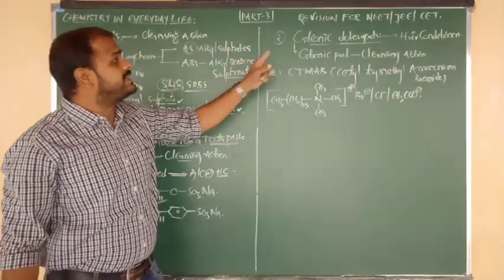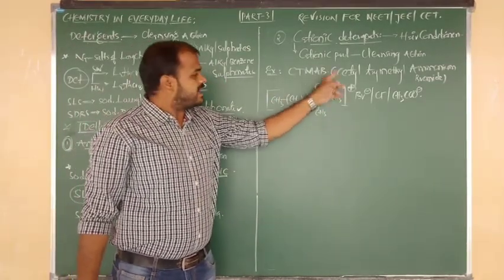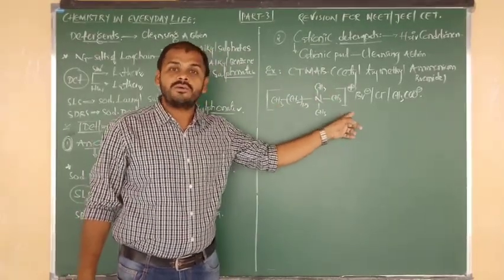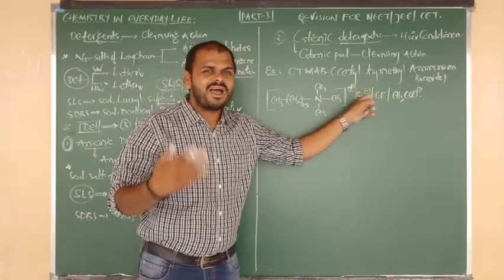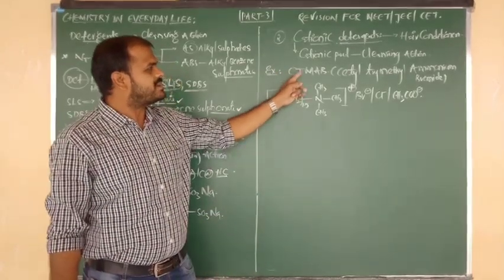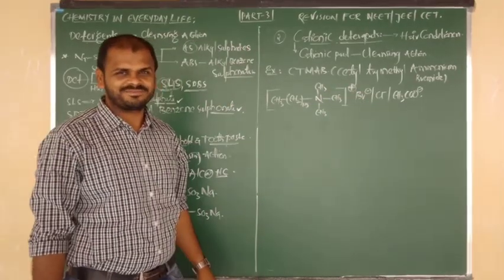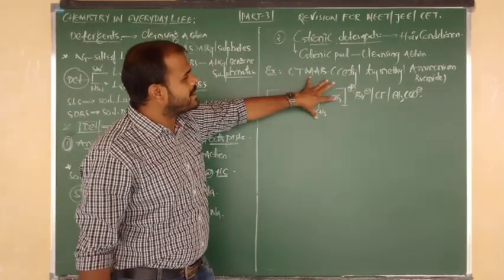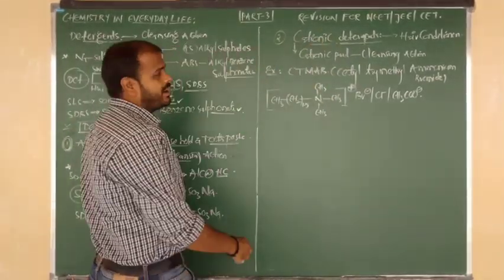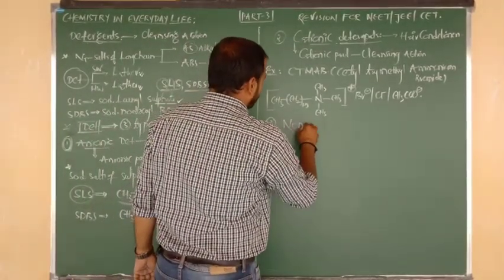So what is the definition of CTMAB? What can we say is the definition of a cationic detergent? Looking like NH4 plus means quaternary ammonium salt. So it is a quaternary ammonium salt of amines with bromides or chlorides or acetates. The exact example is CTMAB, cetyl trimethyl ammonium bromide. This is the cationic part, responsible for cleaning action, and it is used in hair conditioners. Yes, let us go to the third one, the non-ionic detergents.